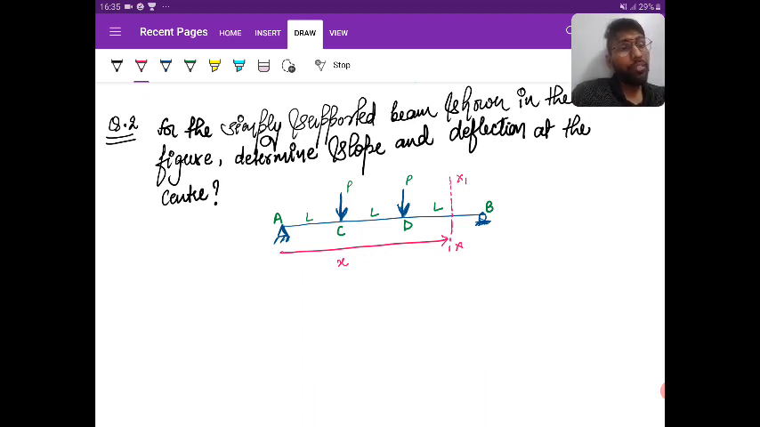Thereafter, once you get the values of c1 and c2, you need to use the h distance for the center, which you can clearly see is 3L by 2. Then you can find the slope and deflection at the center. While putting the value of h, make sure that the term is valid. If the term is not valid, don't use that part of the equation, meaning a part which is negative or 0.